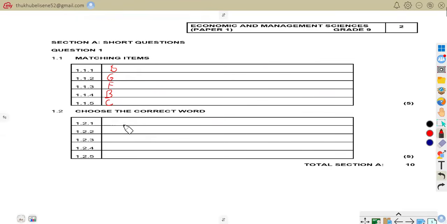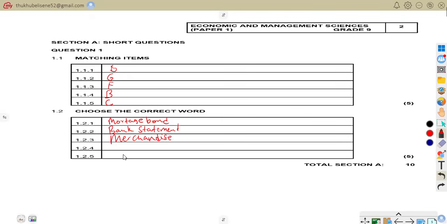Like we have said, the first one, 1.21, the correct term there is mortgage bond. Remember that is when we're talking about the long-term loan used to buy properties. 1.22 is bank statement. 1.23 is merchandise.